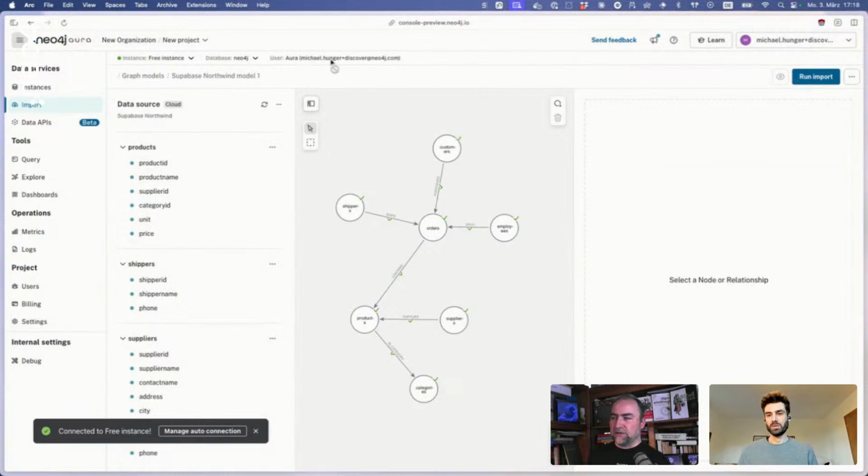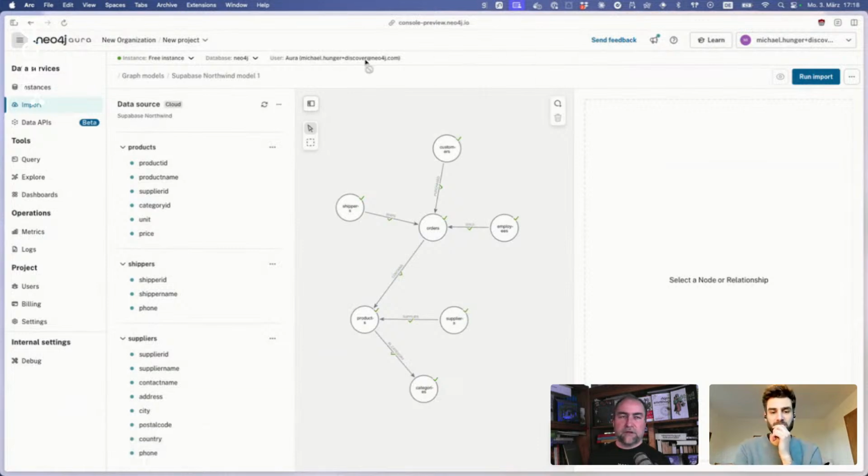So it maps my Aura console user, my Aura management user, to a database user, so I get permissions in the database based on the SSO of my Aura user. Okay, and now that I have connected, it says it's a free instance, the database Neo4j, and then I can run the import here.